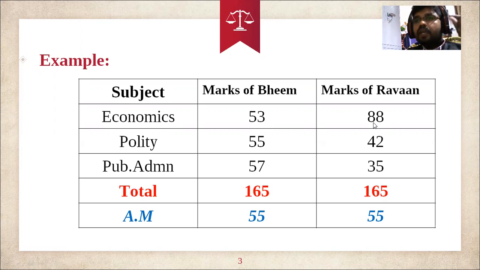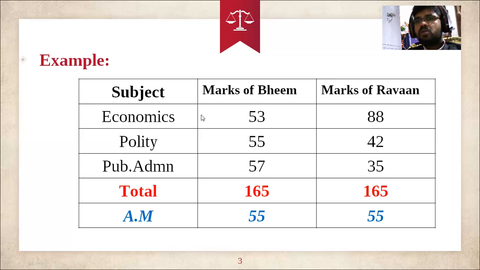So Ravan has not maintained consistency in the marks, because he is not able to get marks close to the average. He scored good marks in economics, but in public administration he has not scored well. Whereas Beam has scored good marks, close to the average.